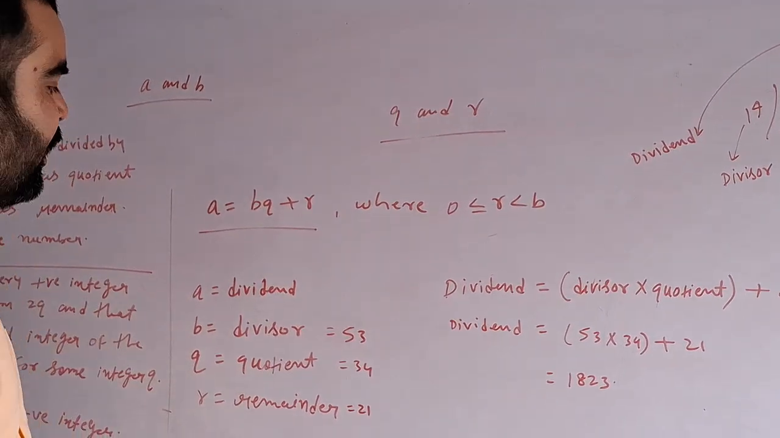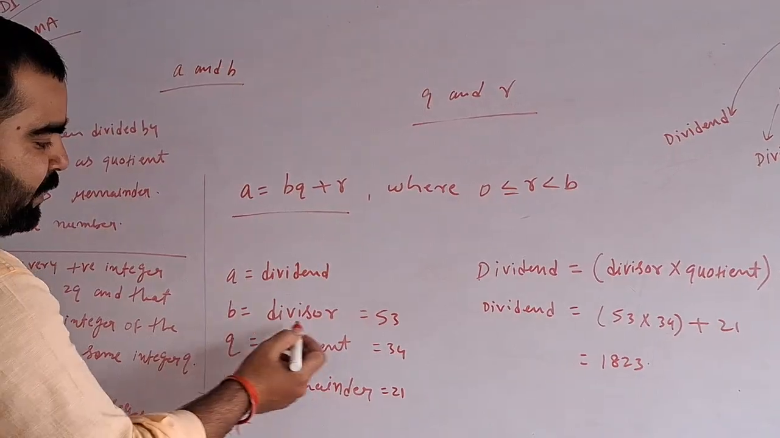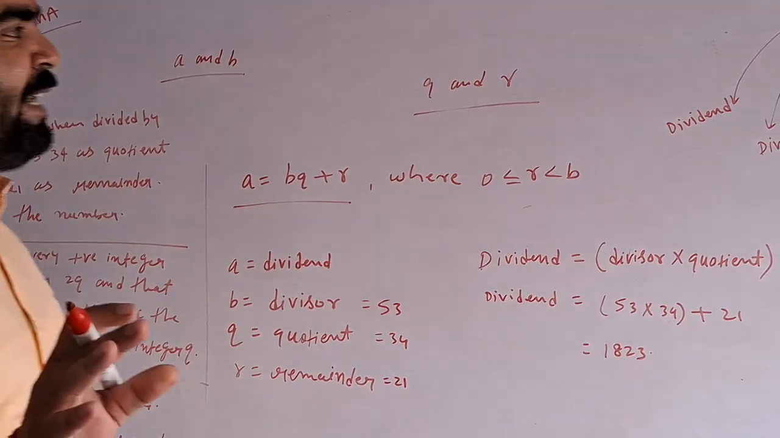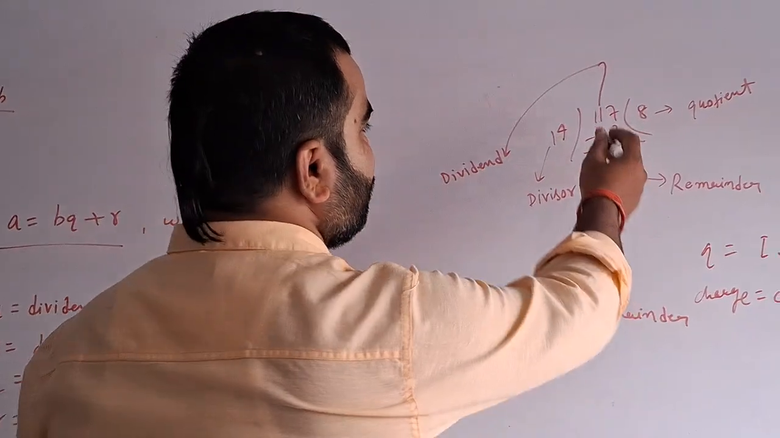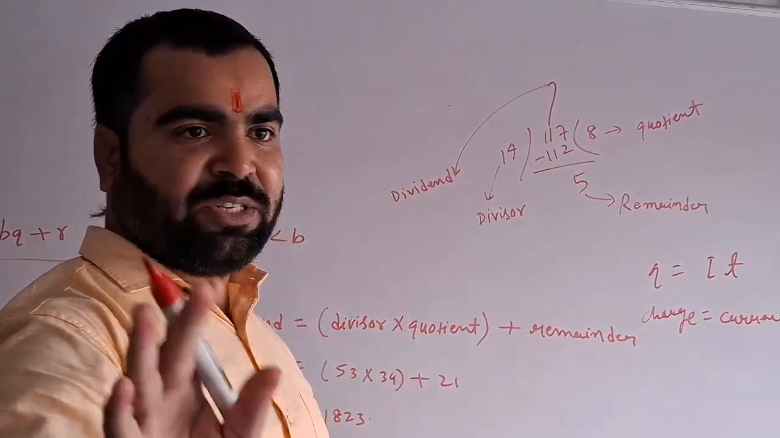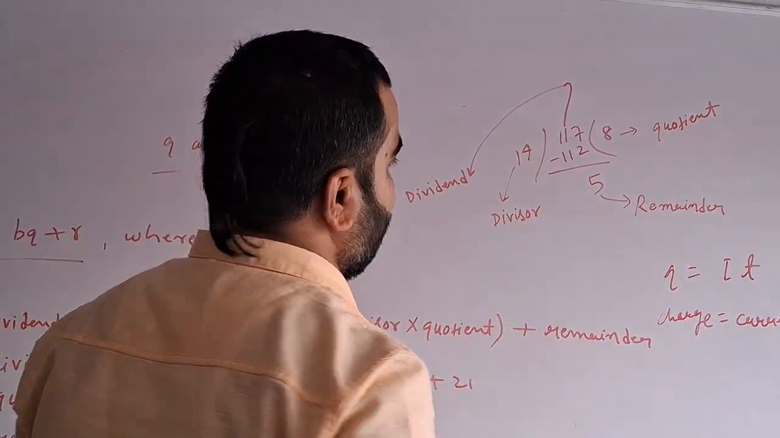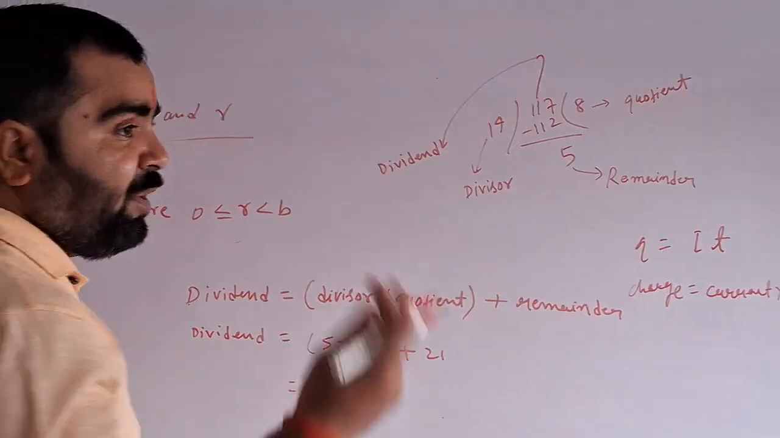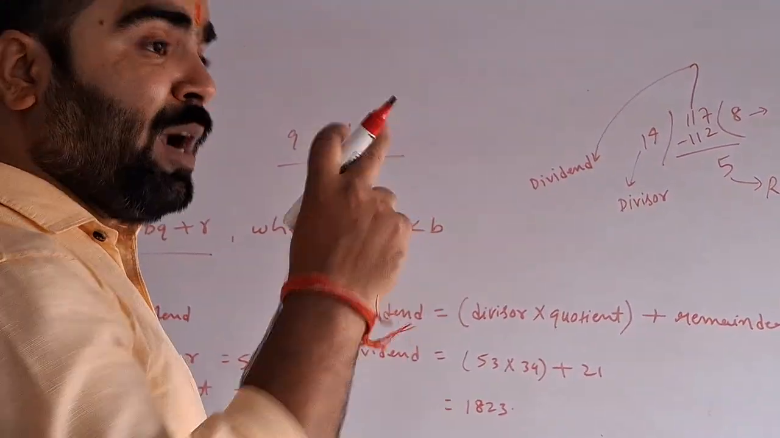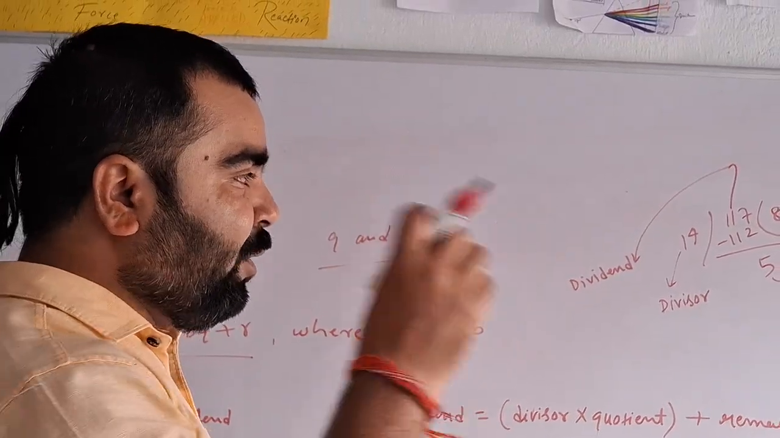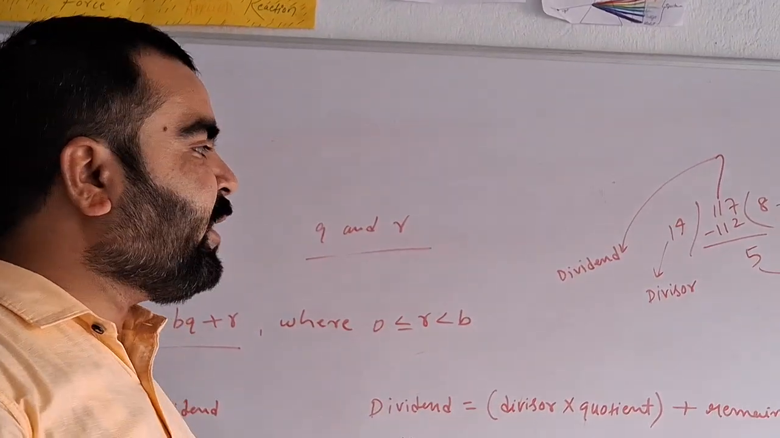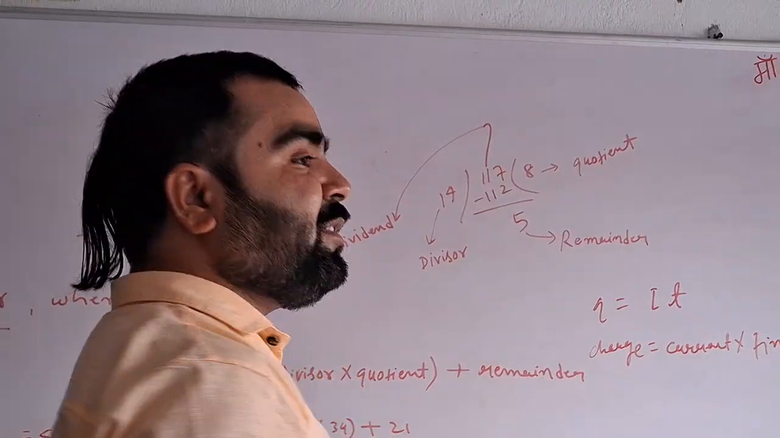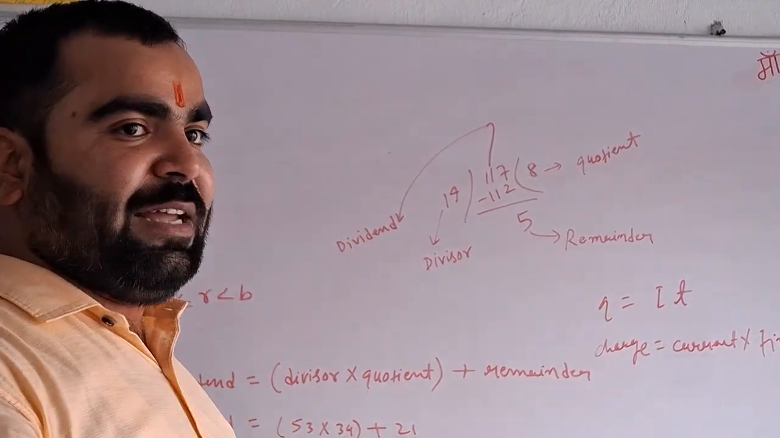What is bq plus r? a is the dividend, b is the divisor, q is the quotient and r is the remainder. When you do a simple division, this is known as the dividend, from childhood you have studied that, and this is the divisor, this is the remainder, and this is the quotient. Whom you divide is the dividend, by what you are dividing is the divisor, and what is left behind, जिसको हम बोलते हैं शेषनाग या अवशेष, ठीक है? That is the remainder, and the quotient is what you get after dividing.